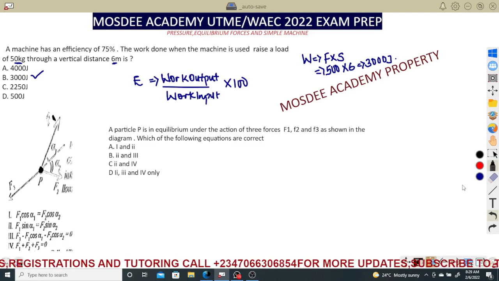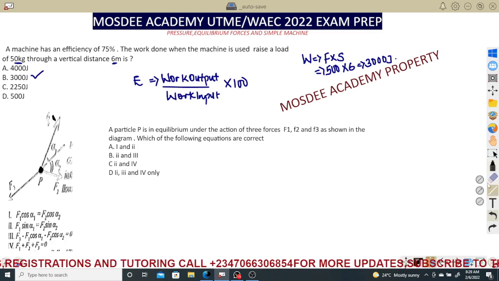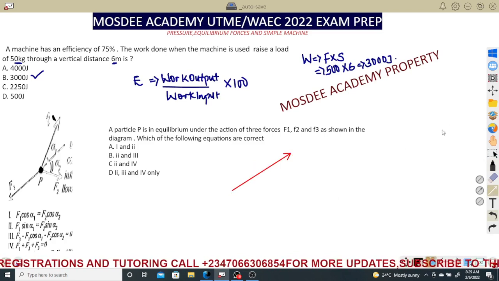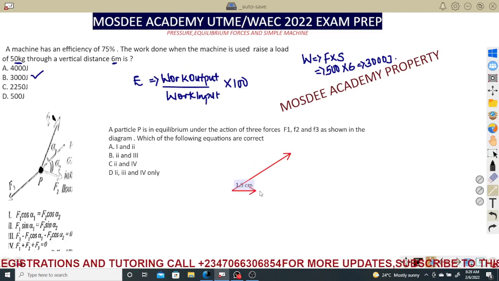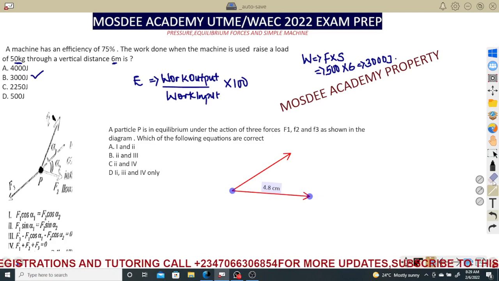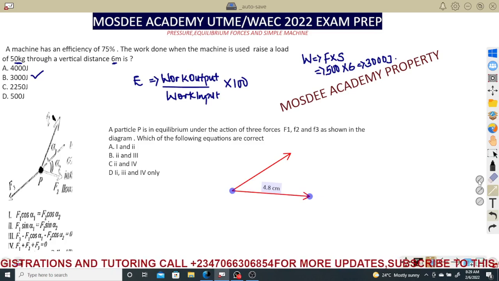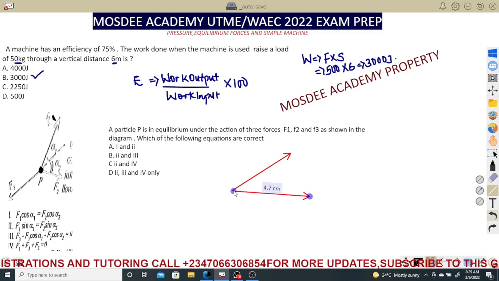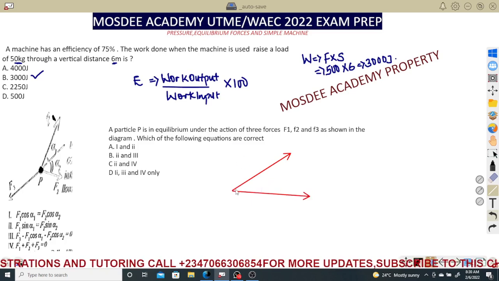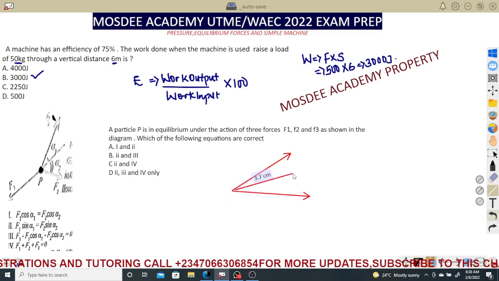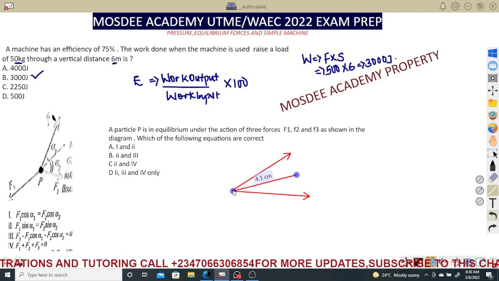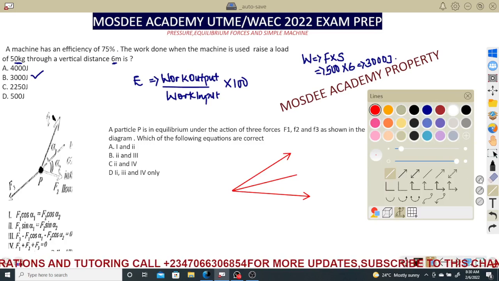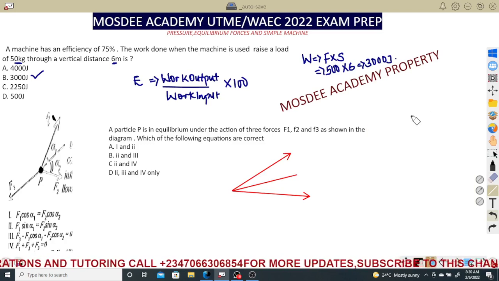And we have F2. Let me just draw my own. Maybe it should be better for you guys to use my own, at least to understand. And this is the other force, and the resultant force is now acting between them. So let me just say this is my resultant force, that is now acting in between. I just want to resolve it to form a component. Don't worry about the diagram, not drawn to scale.